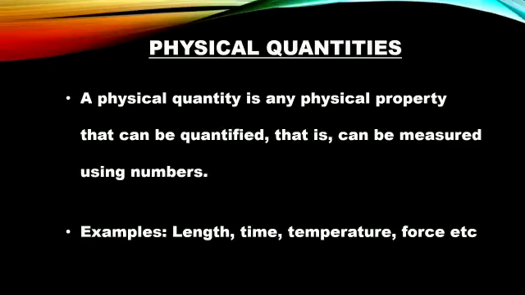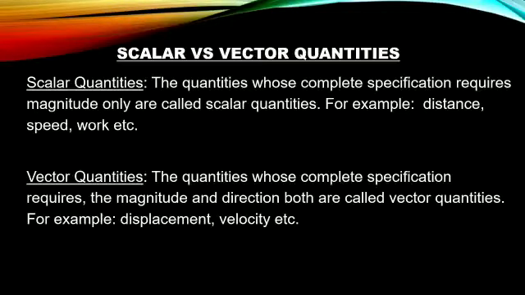Temperature हमें पता है 98 degree Celsius कहते हैं, which means it can be measured in numbers. Time हम कहते हैं 3 o'clock है, it is measured in numbers. So all those quantities which can be measured in numbers are called physical quantities. So why have we learned this? Because physical quantities are of two types: scalar and vector. Now when do we say a quantity is scalar and when do we say it is vector?